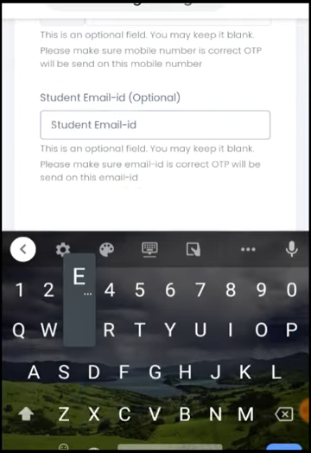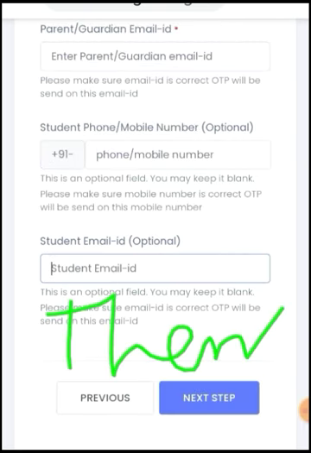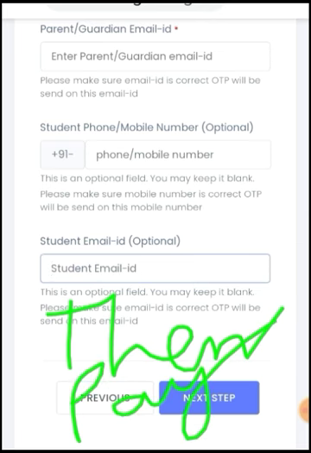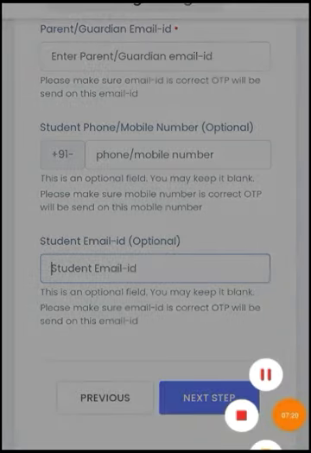Then you click on the terms and conditions. There you will find all the things, and you have to choose the declaration. When you choose it, your password and ID will be generated automatically, and after that you will pay 100 rupees for the registration. Understood?